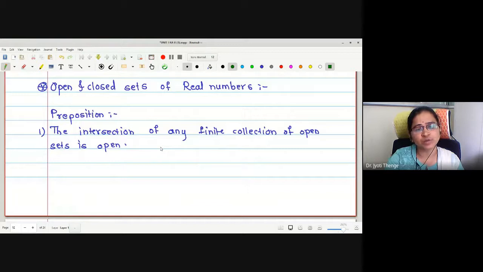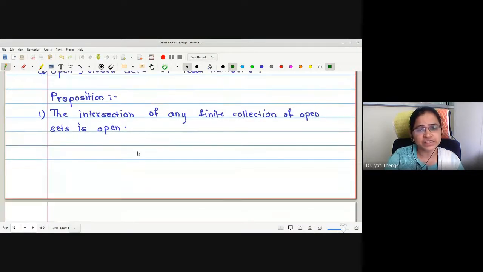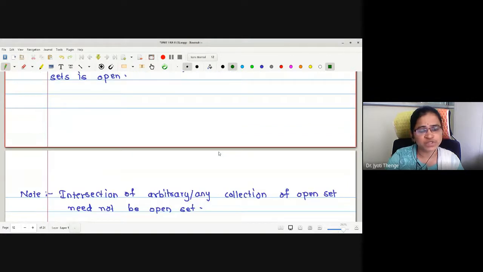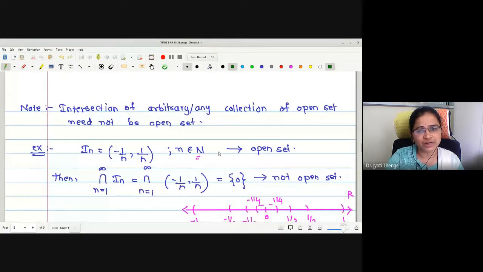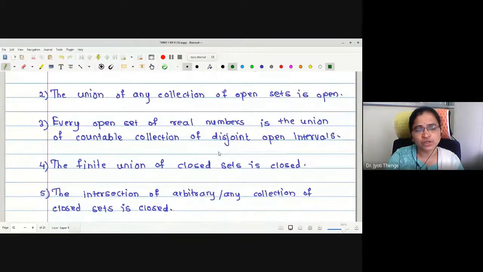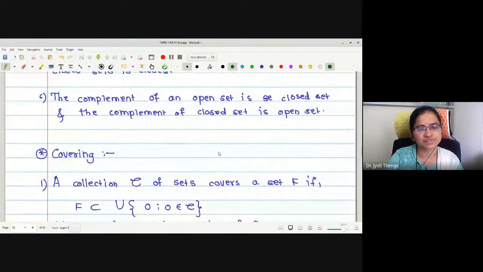Coming to the important propositions on closed and open sets, we have seen the intersection of a finite collection of open sets is open, the intersection of an arbitrary collection need not be open, the union of any collection of open sets is open, and the rest of these theorems which we have studied.